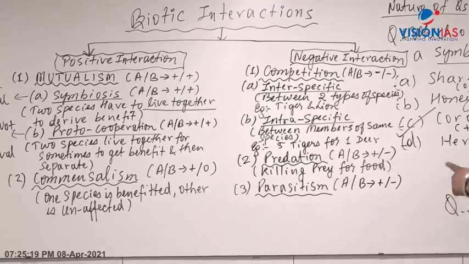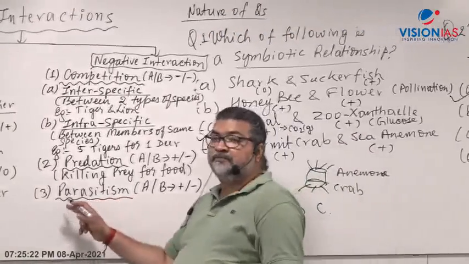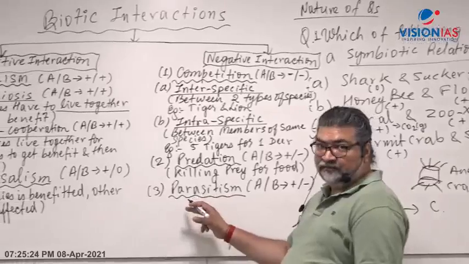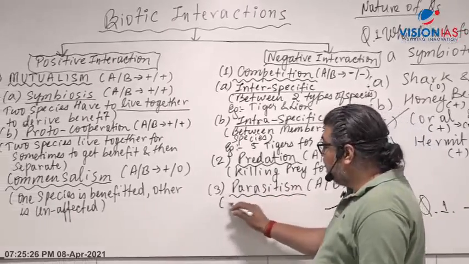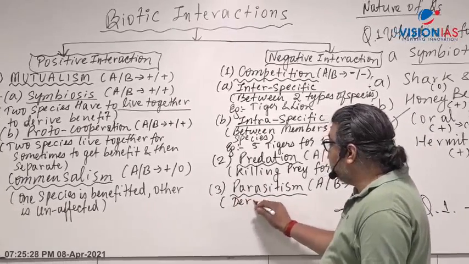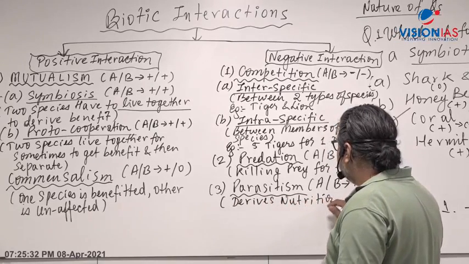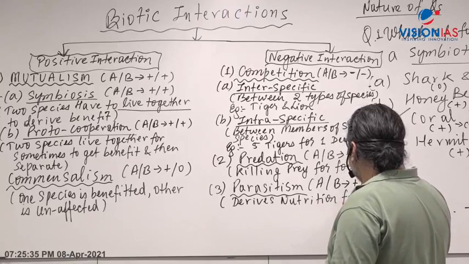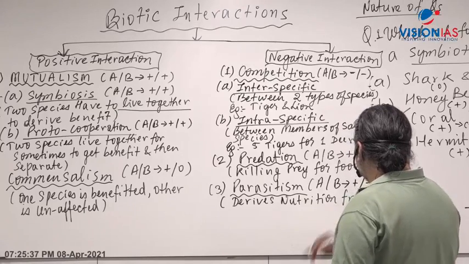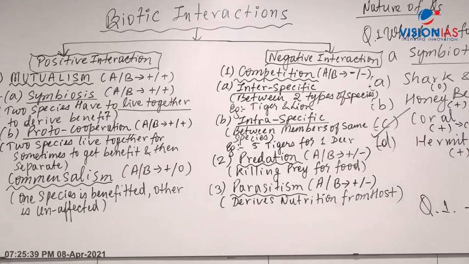So this parasite lives on the host and gets all the benefit there. So what is parasitism here? It derives nutrition from the host. A host can be an animal, a host can be a plant, right? Host can be any such plant or animal.